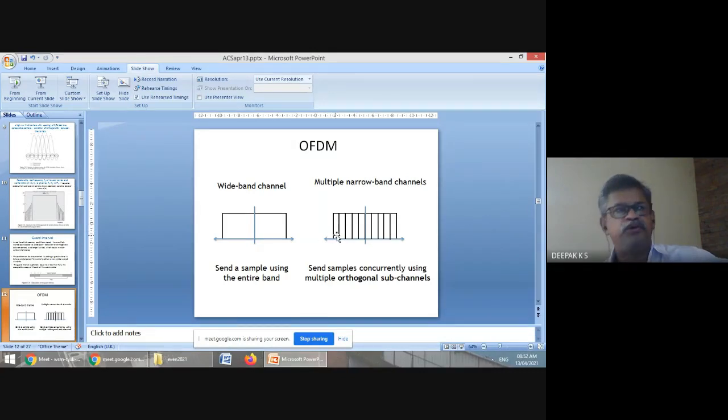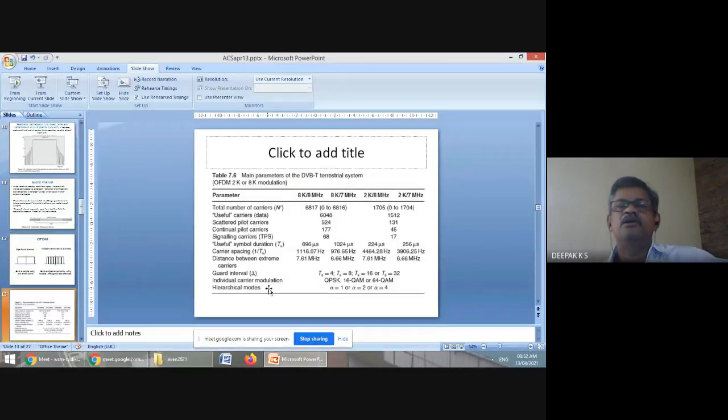And the condition for orthogonality is that fk is f naught plus k by Ts, where Ts is the symbol period. So if you look at the various systems, you have 8K OFDM modulation as well as 2K OFDM modulation. So the number of carriers is roughly 2000 and 8000, and these are all the various parameters. Guard interval, modulation: the individual carrier will be modulated like this.